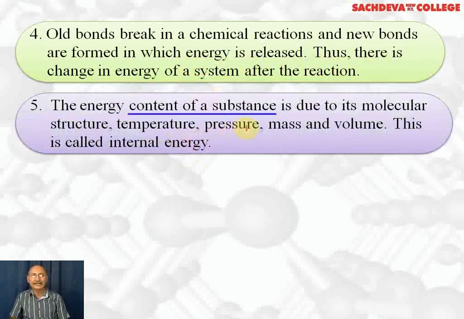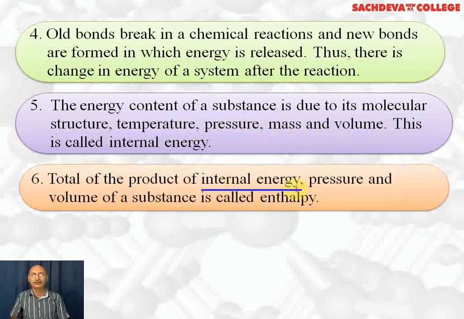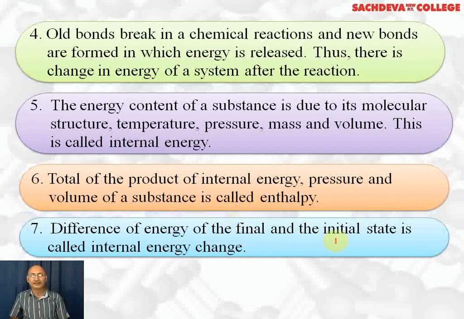The energy content of a substance is due to its molecular structure, temperature, pressure, mass, and volume. This is called internal energy. The sum of internal energy and the product of pressure and volume of a substance is called enthalpy. That is, enthalpy is equal to internal energy plus P into delta V. The difference in energy of the final and initial state is called internal energy change.